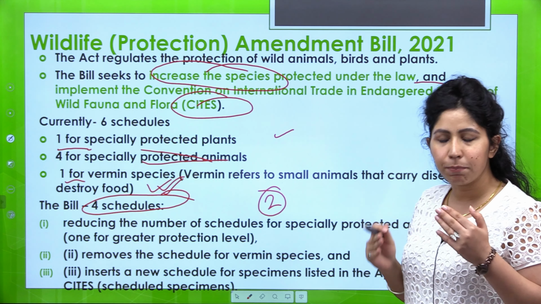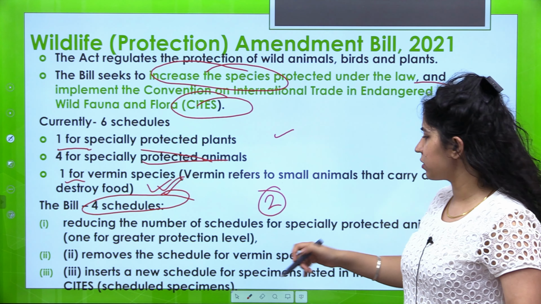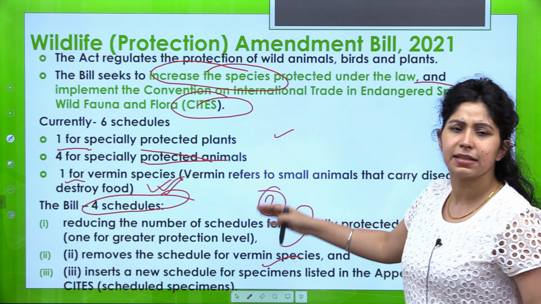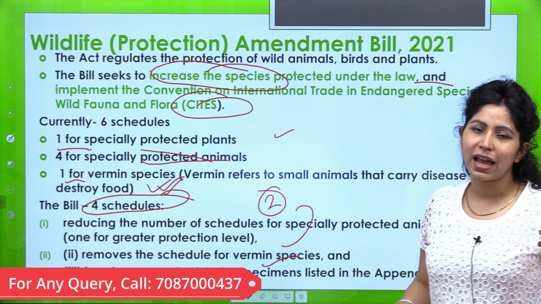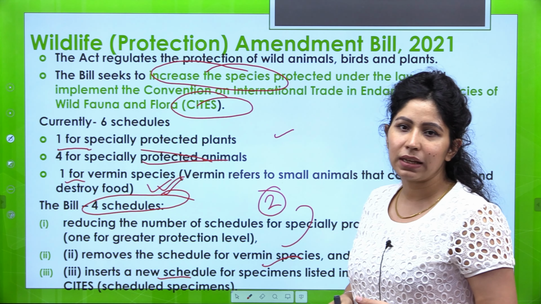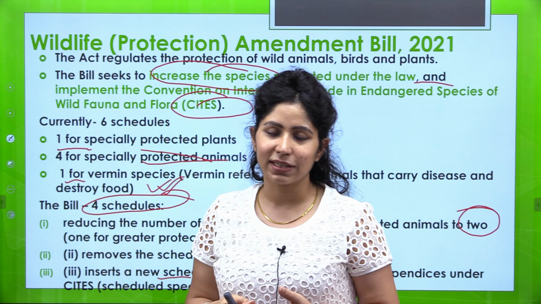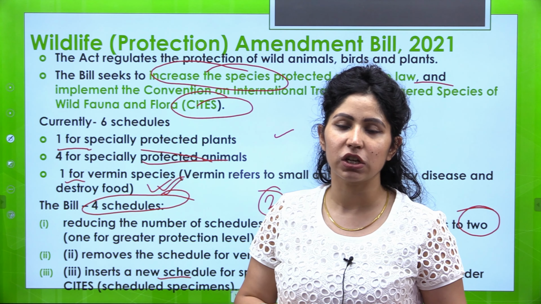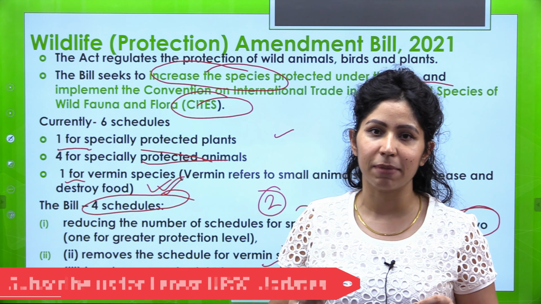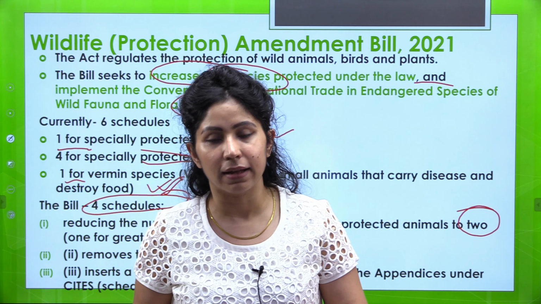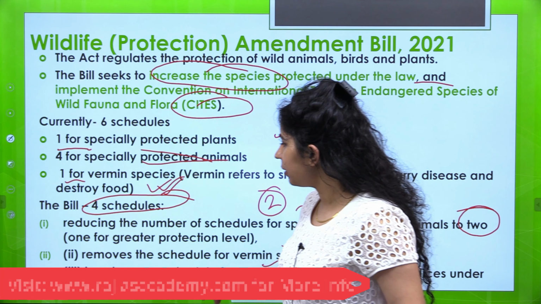The next one is it removes the schedule for vermin species. So probably vermin species will be covered under these only, or they will not be covered under this act. So also the third and most important one, it will have a 4th schedule. जो चौथा schedule होगा, it will have those species which are not covered under Wildlife Protection Act but जो कि CITES में covered हैं. CITES covers the international trade of species. So some species could be there in other countries also, and international trade could be carried out through India or in India. So all those species will be listed in the 4th schedule.